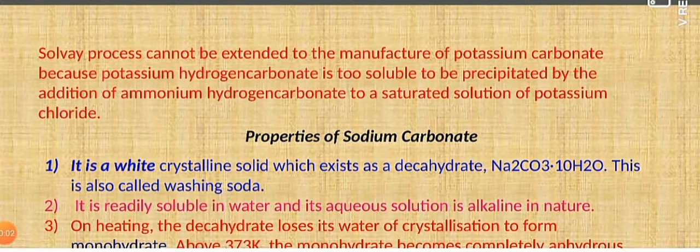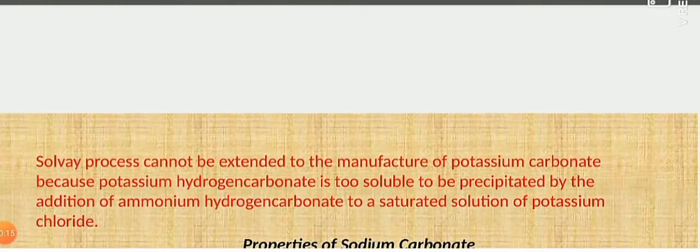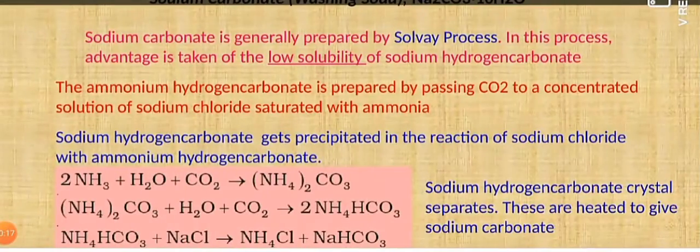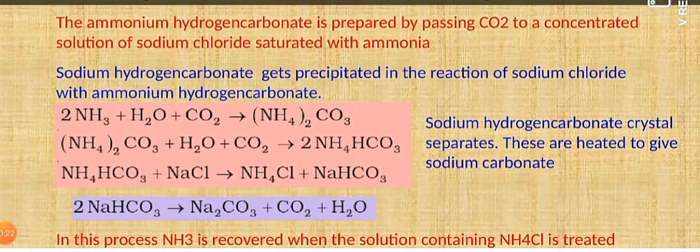So in the previous slides, we talked about the first important compound of the alkali metals, that is the washing soda, represented by sodium carbonate decahydrate. So let us discuss the important process used for this preparation, that is the Solvay's process. In this Solvay's process, we can prepare sodium carbonate decahydrate by using ammonia and carbon dioxide.